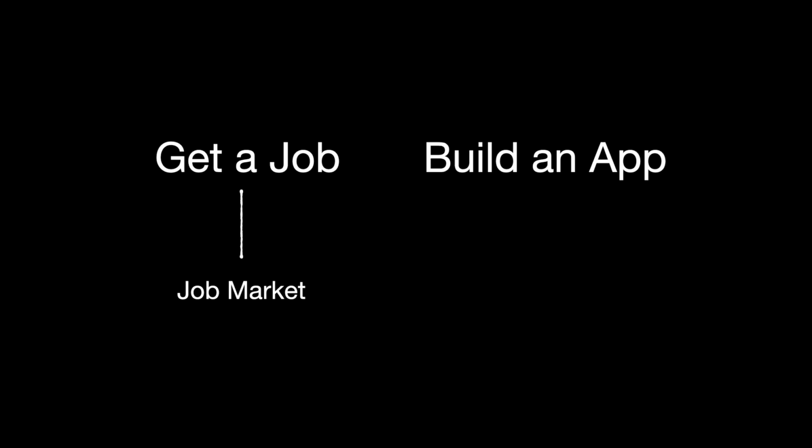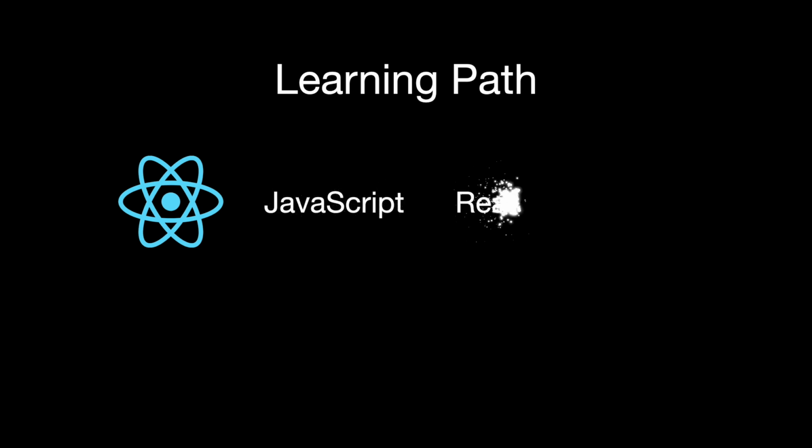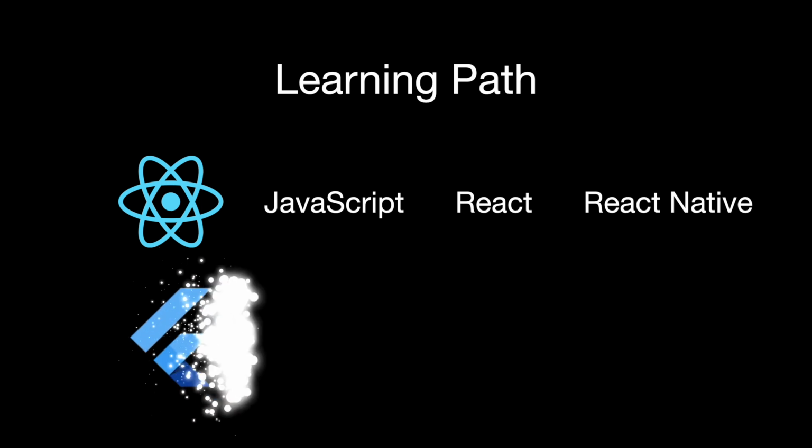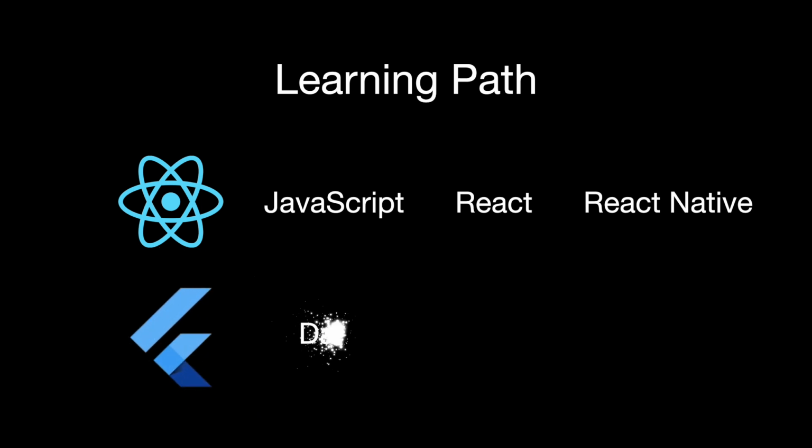If you are looking to build your own application, then the job market doesn't matter to you anymore. What matters is the time to market. To determine time to market, you should first know the learning path of both frameworks. For React Native, you have to learn JavaScript first, then React, and only then React Native. On the other hand, for Flutter, you have to learn Dart, then Flutter itself. Learning Flutter is much faster than going through JavaScript, React, and React Native.